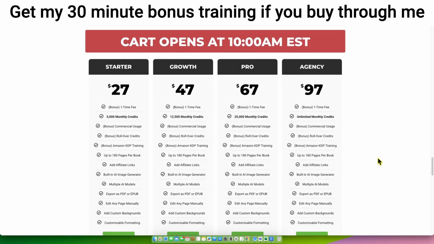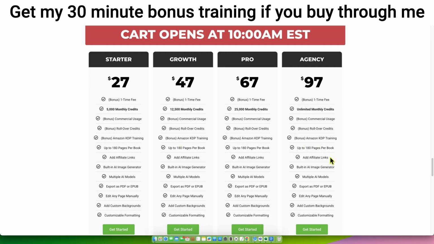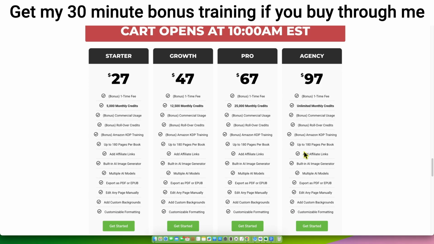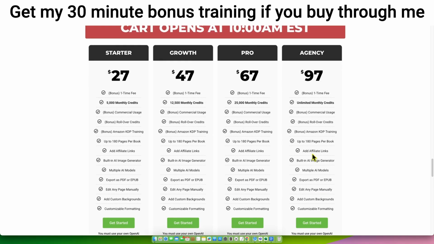Those are the front end offers, and you can write ebooks straight up. You don't have to buy anything else. He doesn't really like to call them one-time offers. They're just add-ons to the software, where you can unlock different methods to create the books from. They have an audiobook thing in here as well. We're going to go take a look at all of that. Before we jump into the software, one last thing.